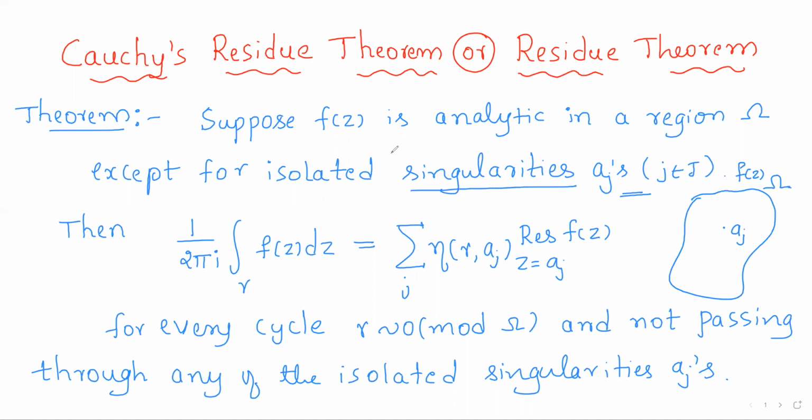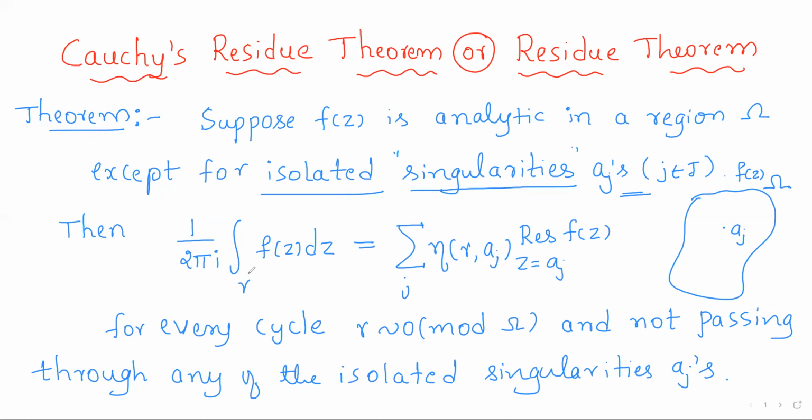Singularities are those points at which a function fails to be analytic. So there are points in omega at which f is not analytic. They are called singularities, and moreover they are given to be isolated singularities. Right? So f is analytic in the region omega and it contains some isolated singularities. So f is not analytic at those points.